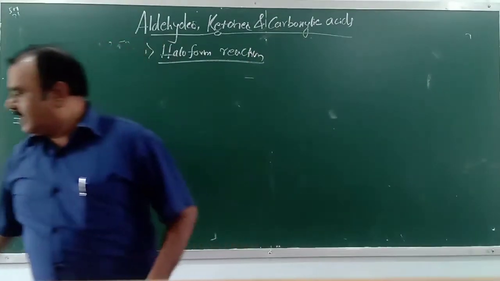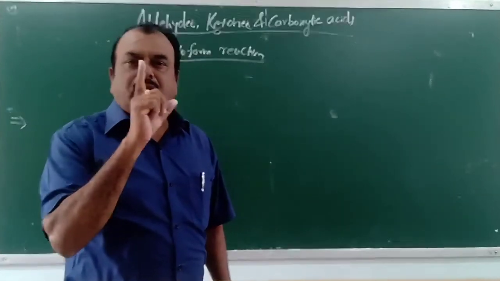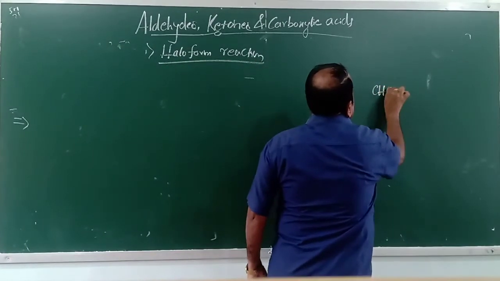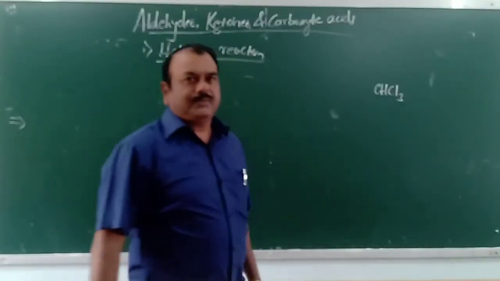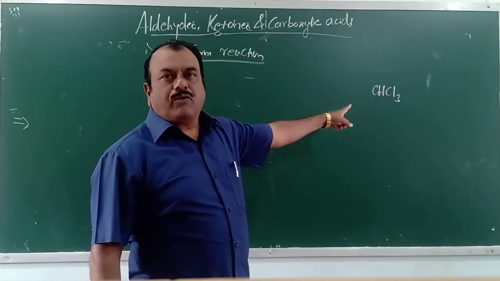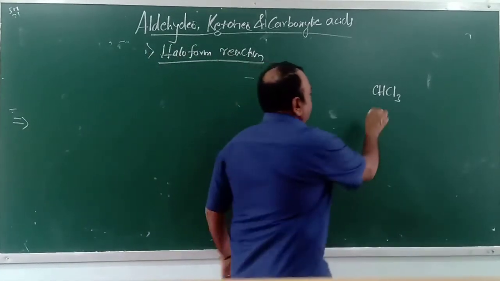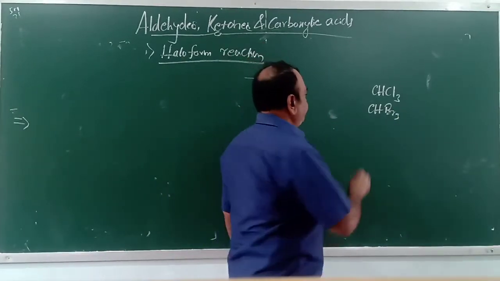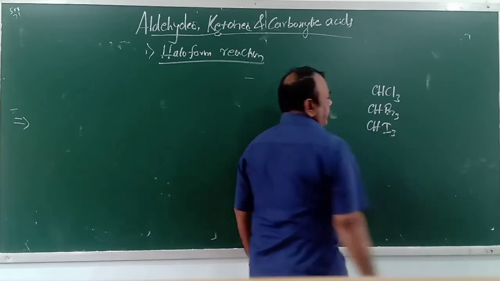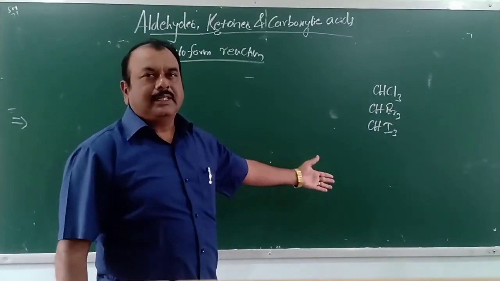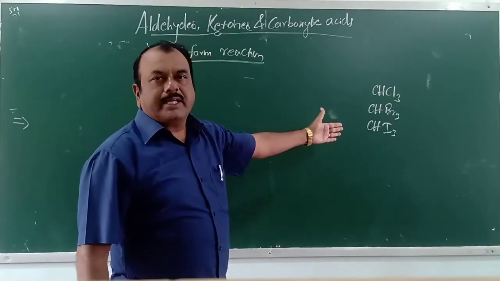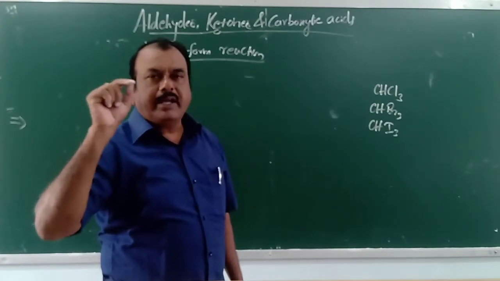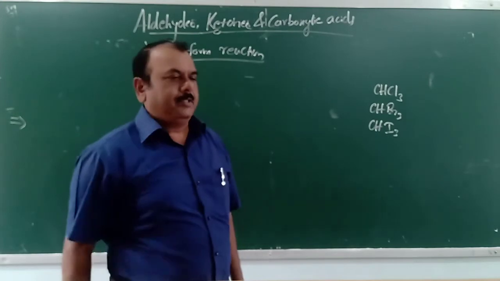Haloform reaction means, what is it first? You learn what is haloform. We know CHCl3 is called chloroform. The common name of this compound is chloroform, trichloromethane. CHBr3 is called bromoform. Similarly, CHI3 is called iodoform. In general, these compounds together are called haloforms. So, how to obtain these haloforms? What kind of aldehydes and ketones answer this haloform reaction?